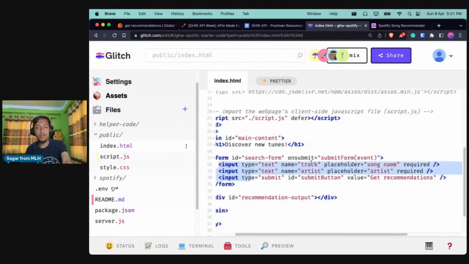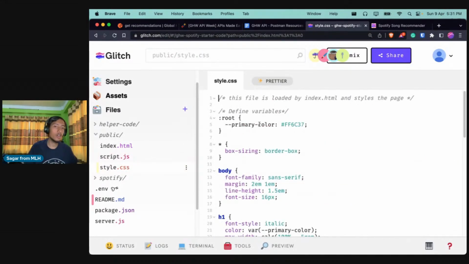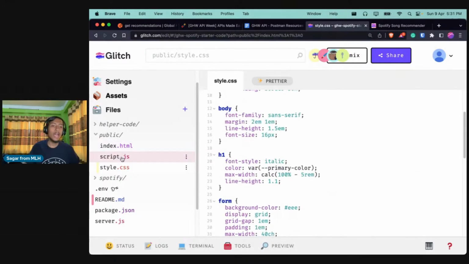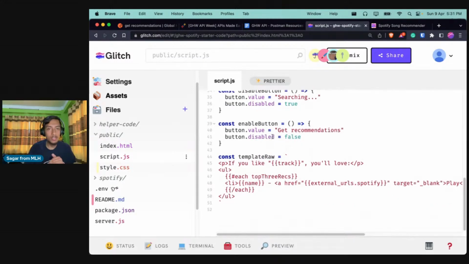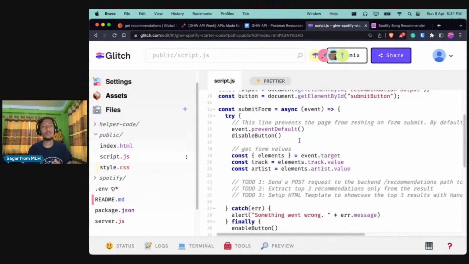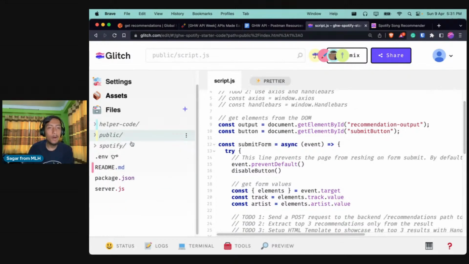Two of them are text inputs, and one of them is the submit button. And we have some styling over here, which we don't need to worry about. And we have some client-side JavaScript, and it does some basic form handling. We will look into that in a second. So this was about the public folder.